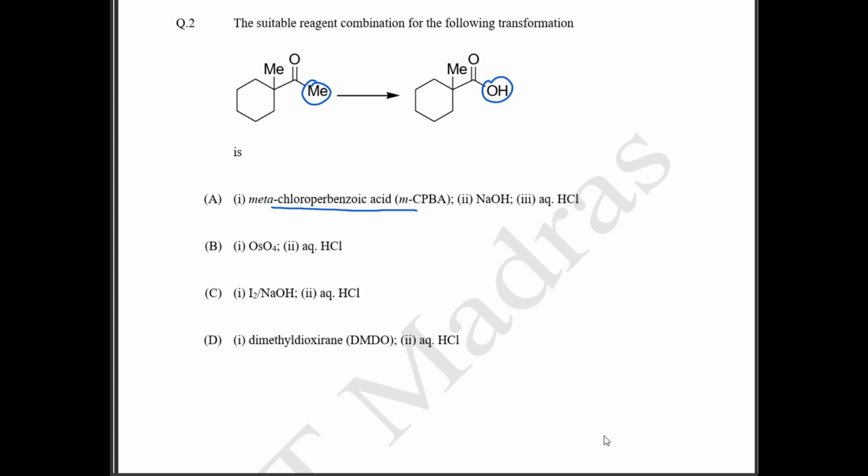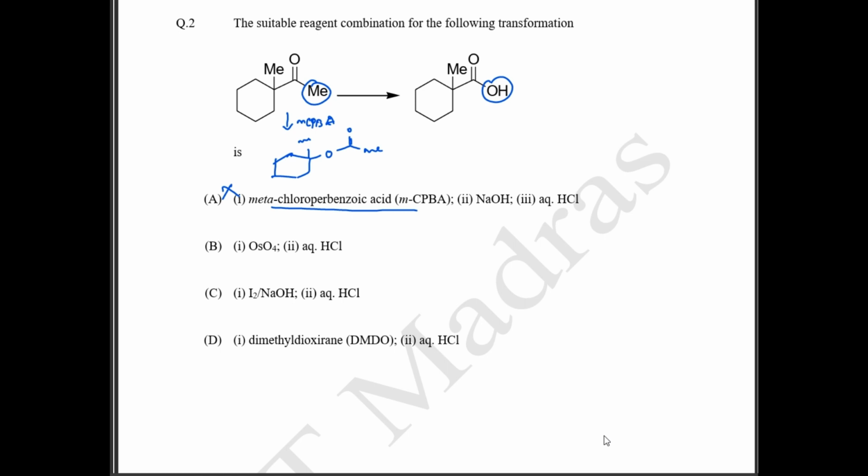Since we don't have an alkene group, this is not going to form an epoxide, but this is going to oxidize. So what happens when you treat this with MCPBA? If you treat this with MCPBA, this is going to have an oxygen insertion in between your carbonyl group and the benzene ring. So this is going to be the product. So option A cannot be the answer.